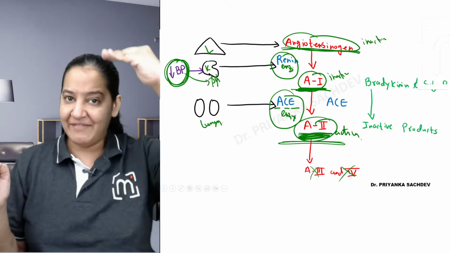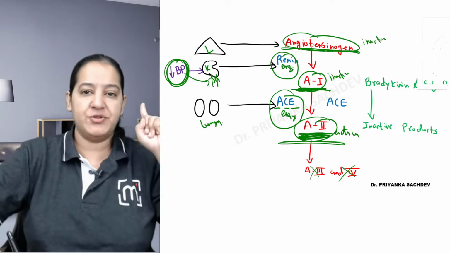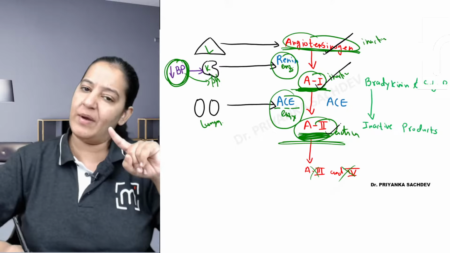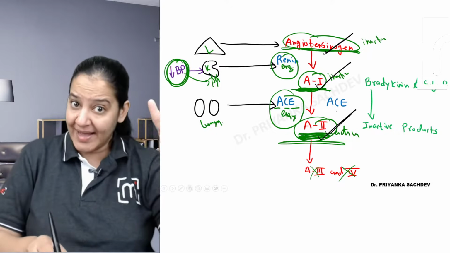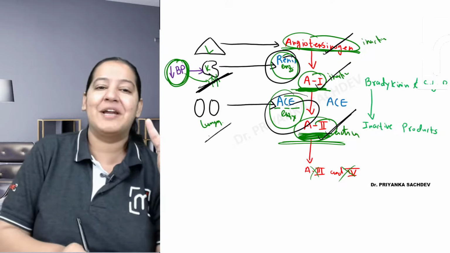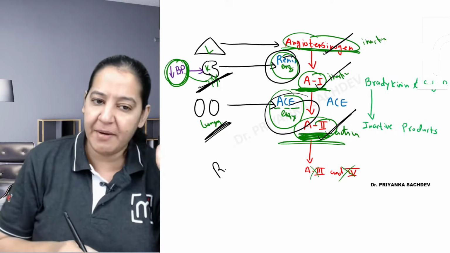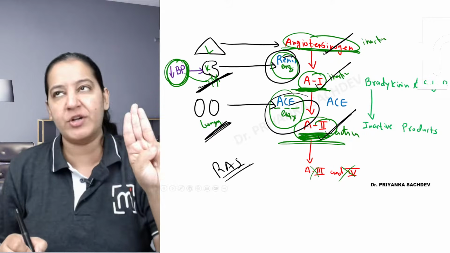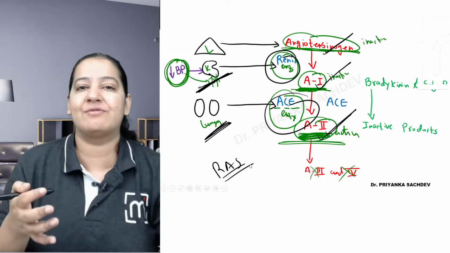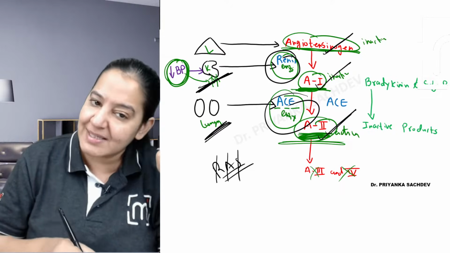Gradually, after action, it will convert into 3 and 4 and be excreted from the body. But the most active form is angiotensin 2. So finally, we have 3 proteins and 2 enzymes. The 3 proteins are angiotensinogen, which gets converted to angiotensin 1, which gets converted to angiotensin 2. And the 2 enzymes are renin, secreted by the kidney, and ACE, secreted by the lungs. There are 3 proteins and 2 enzymes as members of this family. This family is known as the RAAS family. Can you say the full form of RAAS? Renin-Angiotensin System family.